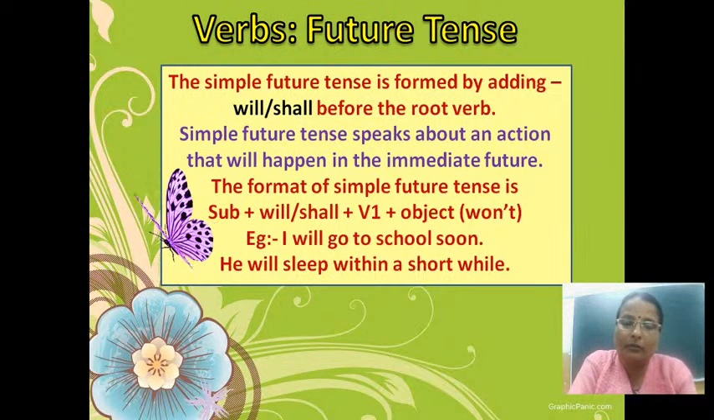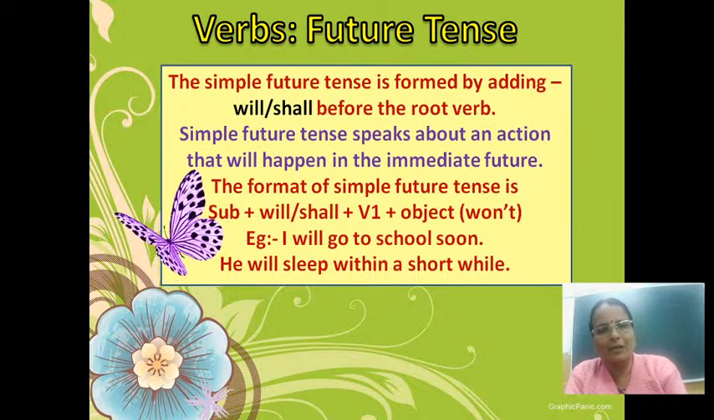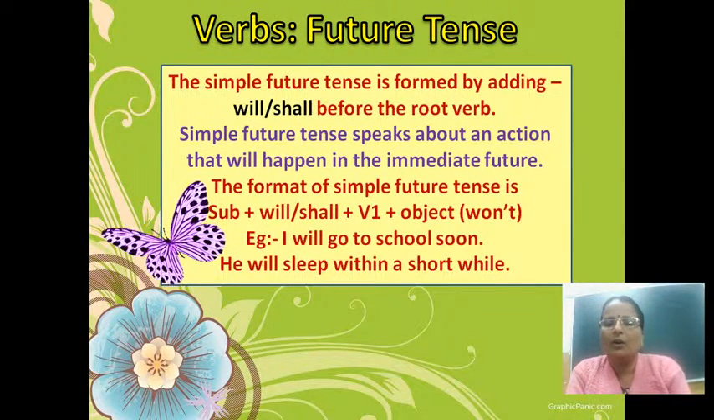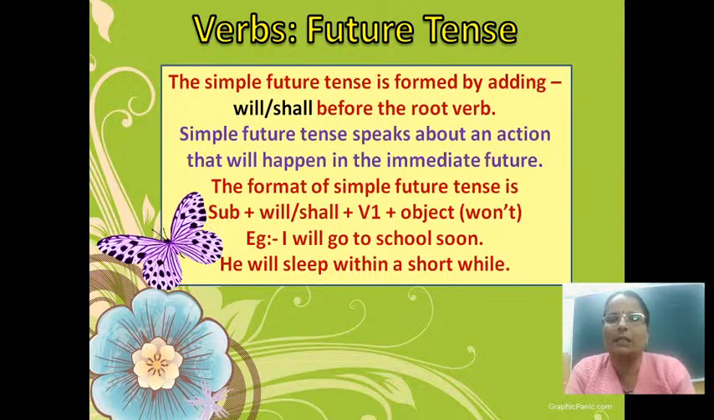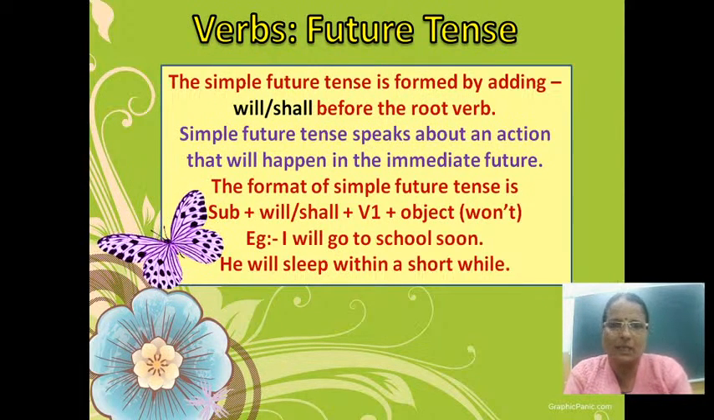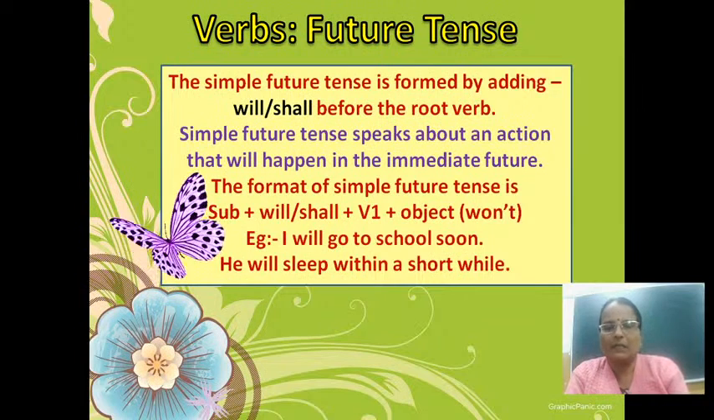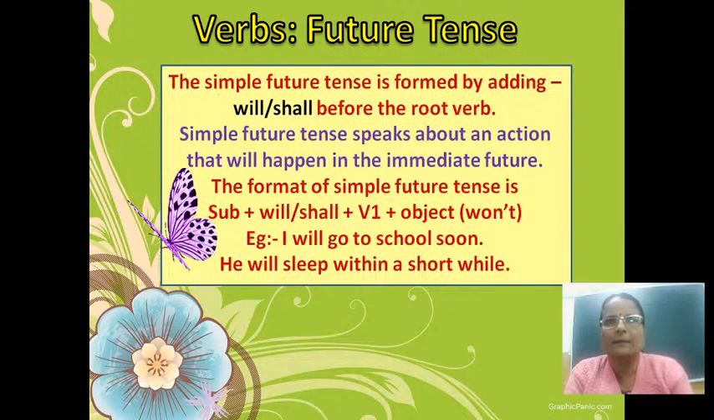And if we have to form a negative sentence, then what do we do? Will or shall will change into its negative form, that is won't. You can see in the slide, W-O-N-T, won't. So the format will be subject plus won't, no will or shall, only one negative form, that is won't. Subject plus won't plus V1 plus object.